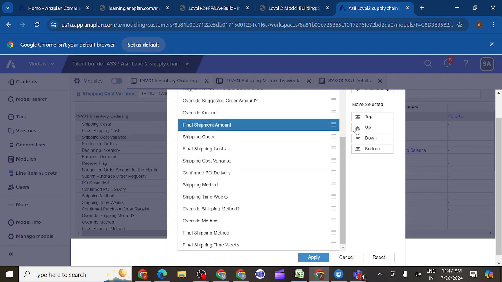Override amount, then final shipment amount. After override amount, we should check the final shipment amount. Correct. Yes. Then shipment method.